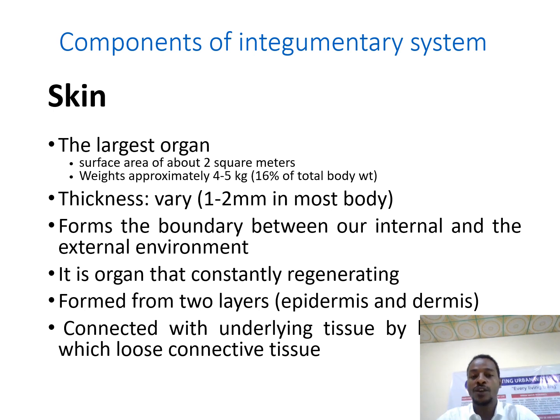The thickness of the skin varies from one part of the body to another. There are parts of our body with thick skin, like the sole of the foot and the palm of the hand, and areas with very thin skin, like the skin over the eyelids.